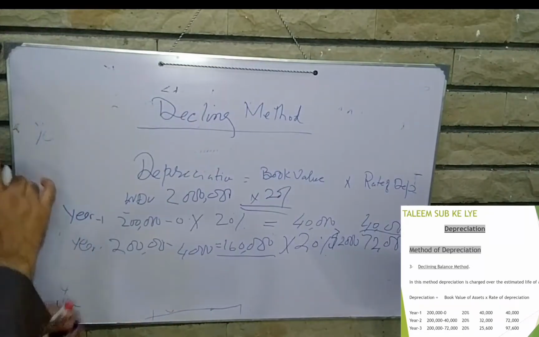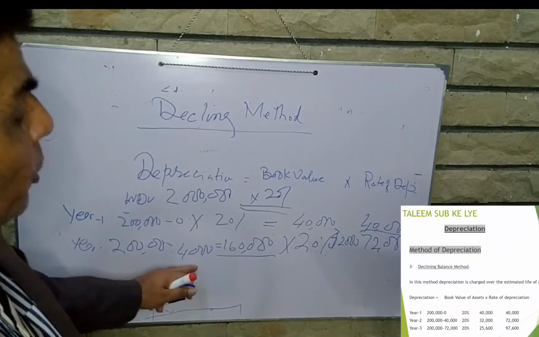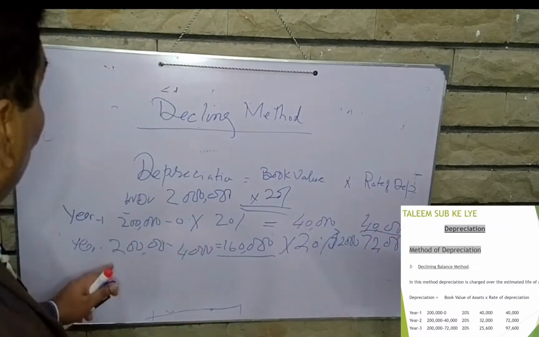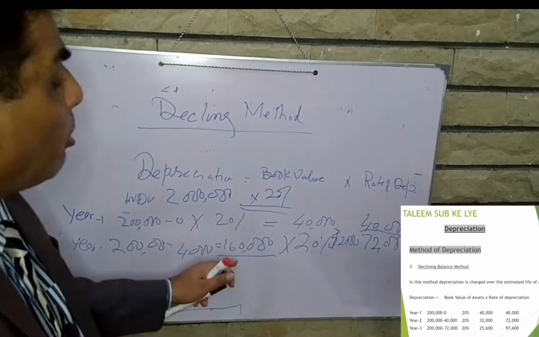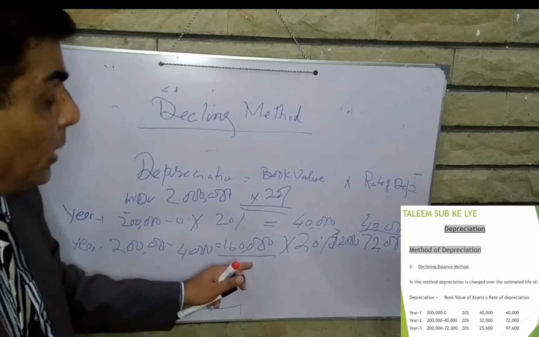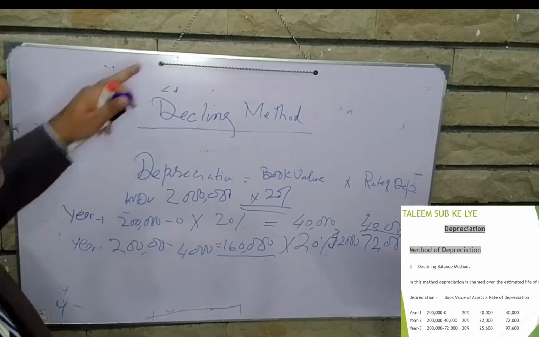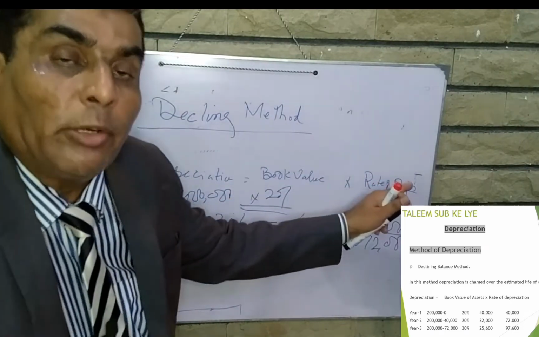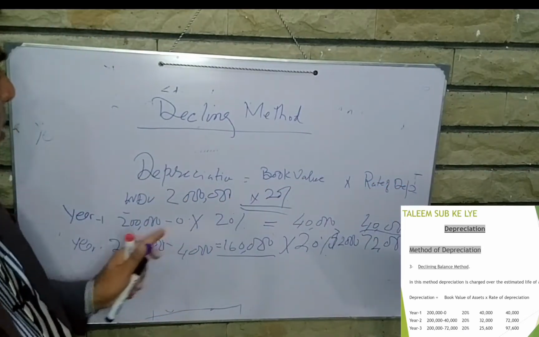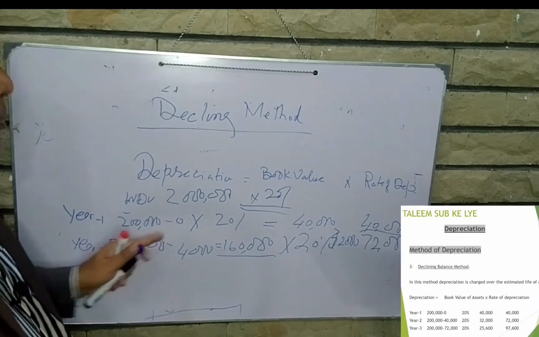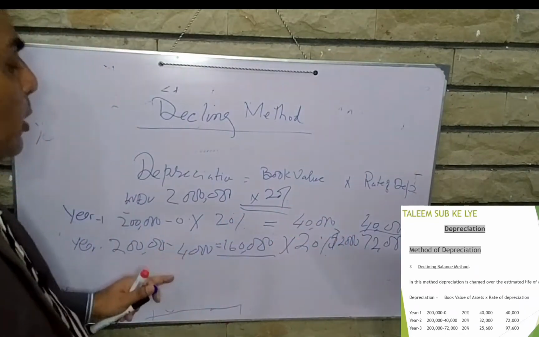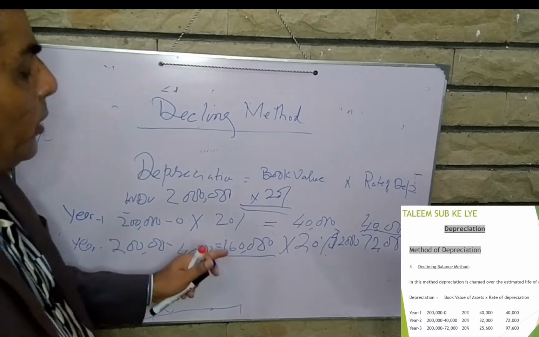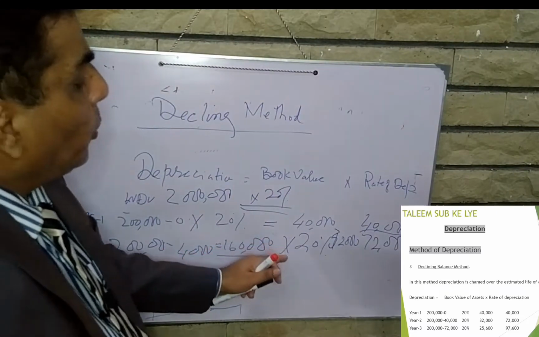Year 2, 200,000 minus 40,000. 40,000 जो कि depreciation accumulated था वो हमने minus किया तो WDV or book value is 160,000, because in this method the formula is book value into rate of depreciation. Book value, how we will calculate? Cost minus accumulated depreciation. Accumulated depreciation is 40,000 in year 2. So 200,000 minus 40,000 is 160,000 into rate 20%.